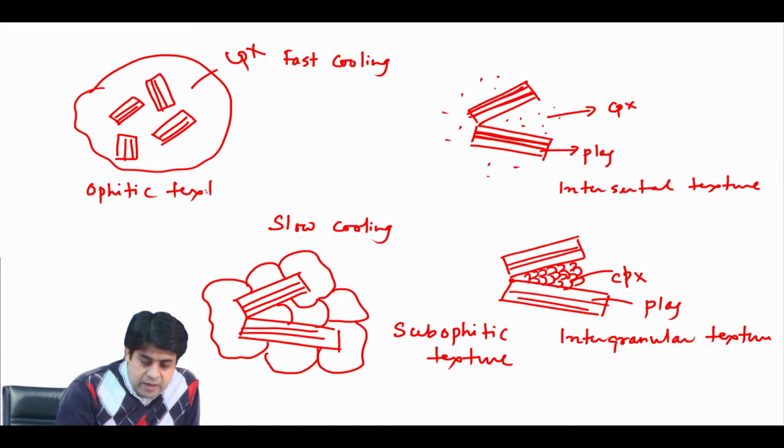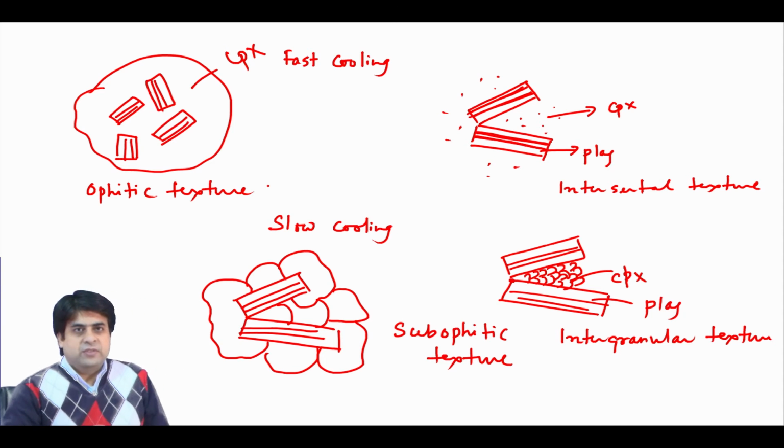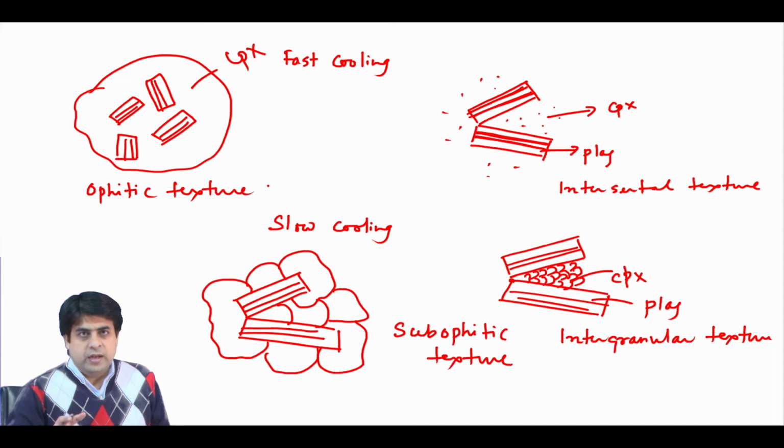So basically, from the texture, not only can you understand what your original magma composition would be, but you can also understand in which environment these textures are forming.